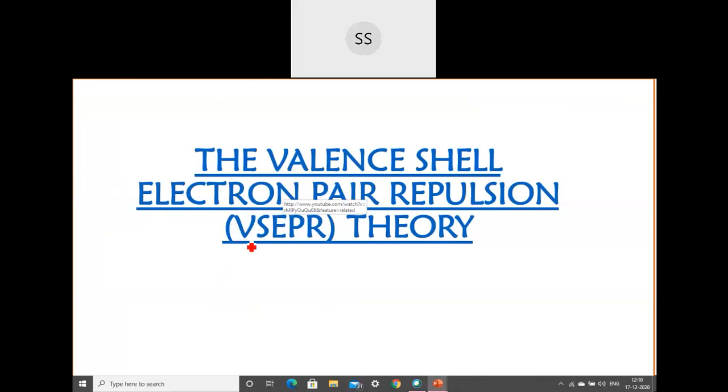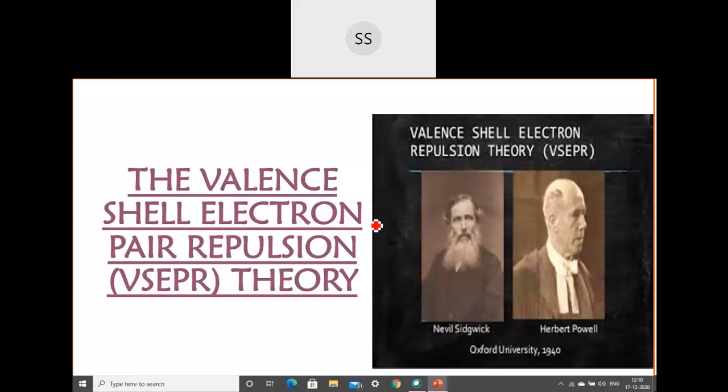See, VSEPR theory stands for VSEPR. V for valence, okay? S stands for shell. E for electron. P is pair. R is repulsion, okay? So VSEPR theory, short form is VSEPR, stands for valence shell electron pair repulsion theory. So I said this theory was put forward by these two scientists.